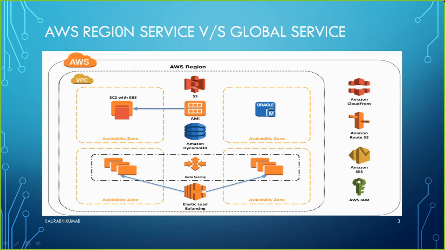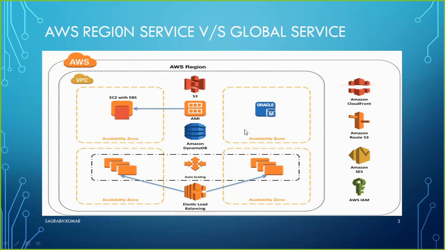If I talk about this list, region services are like EC2, meaning that whenever you are making a machine, you are planning to get an EC2 service, or EBS service, or S3 service, or AMI service, or Amazon DynamoDB service.